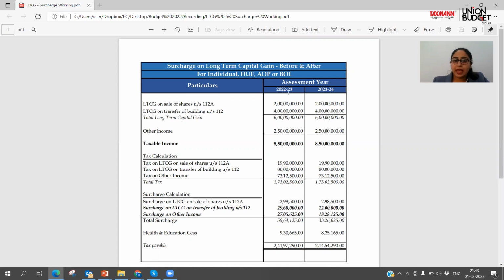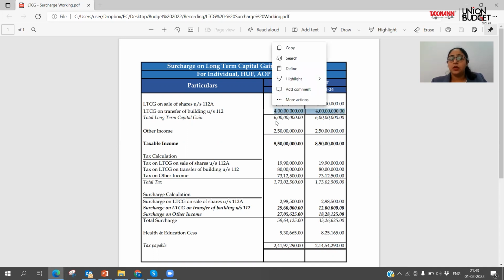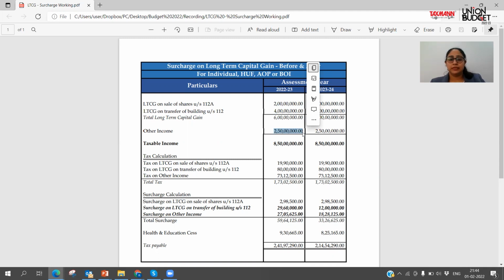The tax on the first is 10% with an exemption of 1 lakh, the tax on the second is 20%, and the tax on the other income is as per slab rate. If you calculate it, you will get these amounts respectively.